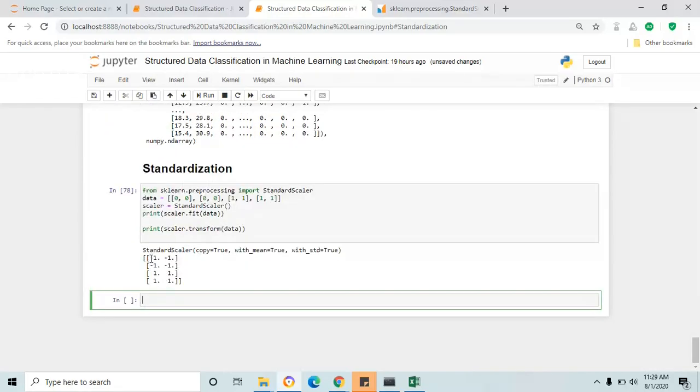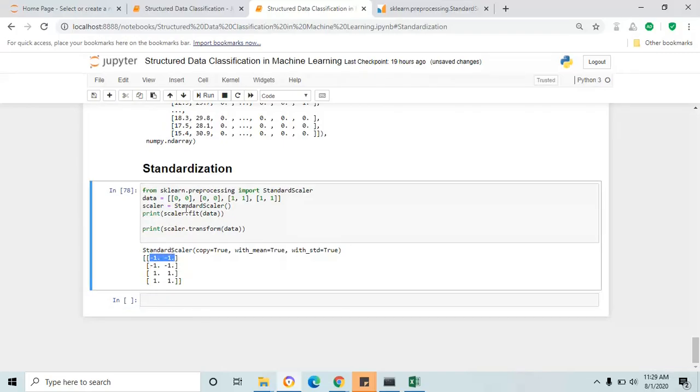See, the entire data frame has changed to the interval -1 to +1. In this data frame, we have two values, 0 and 1. 0 is the lesser value, which is equivalent to -1 in the standard scaler, and the larger value, 1, is equal to +1 in the standard scaler.